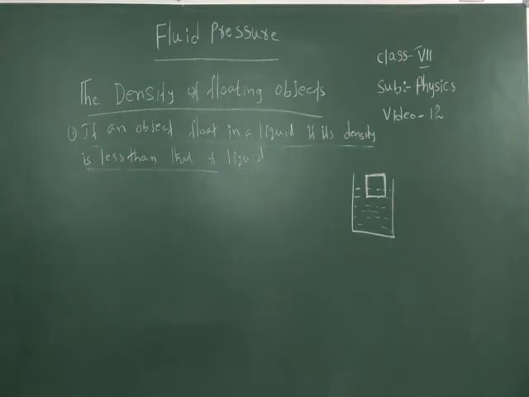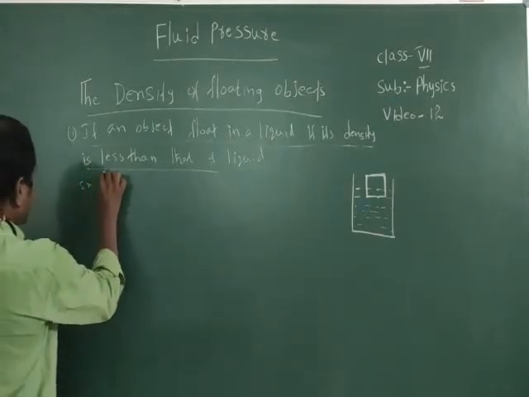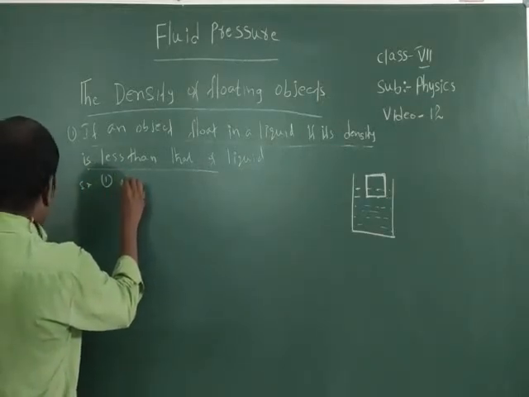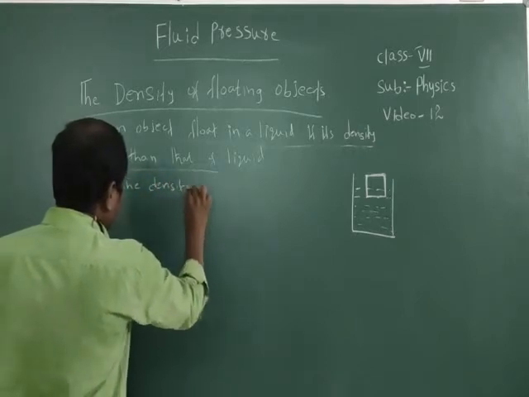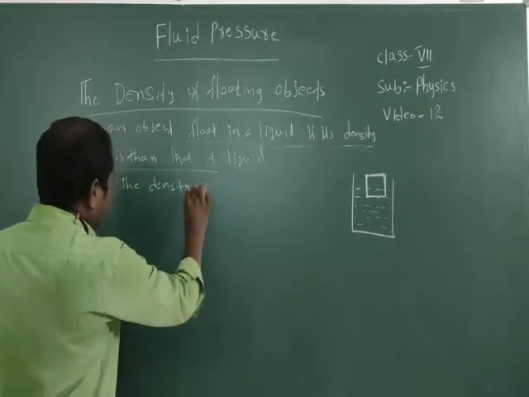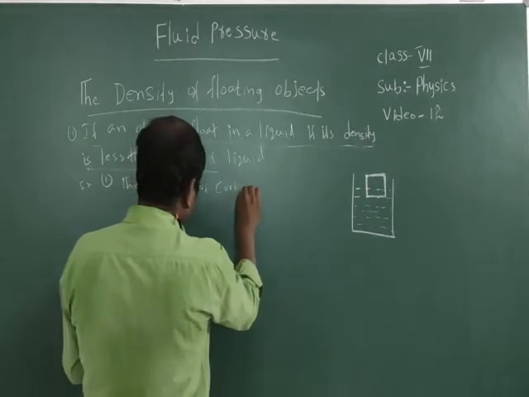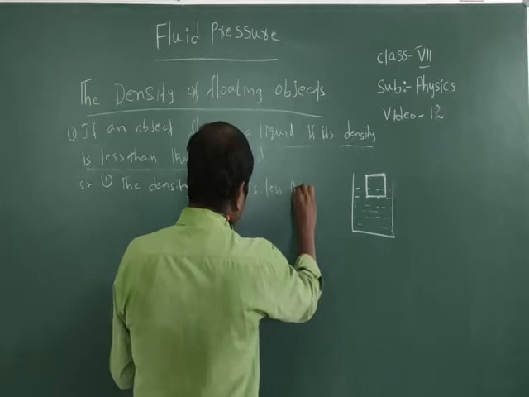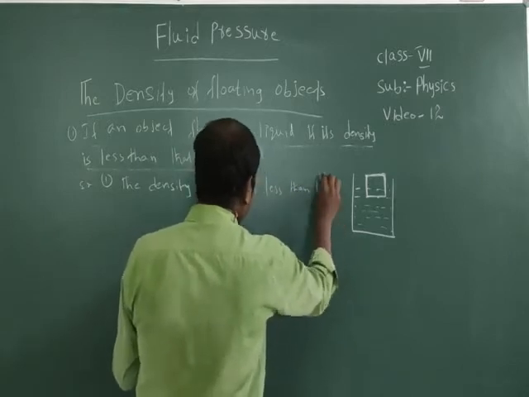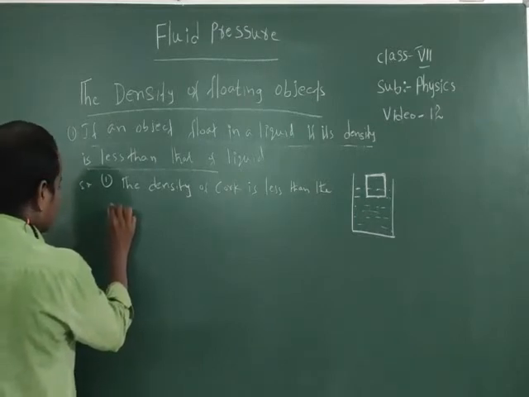So, examples. The density of a car is less than the density of water.